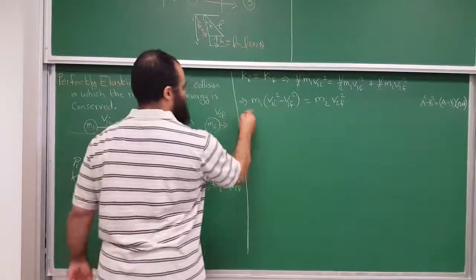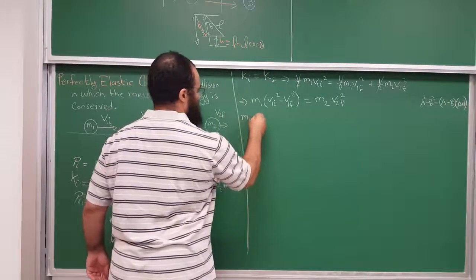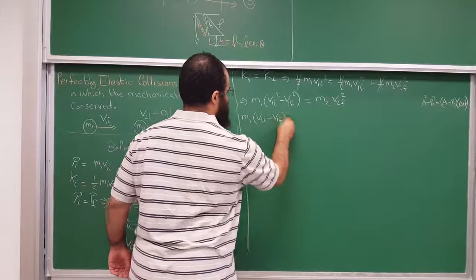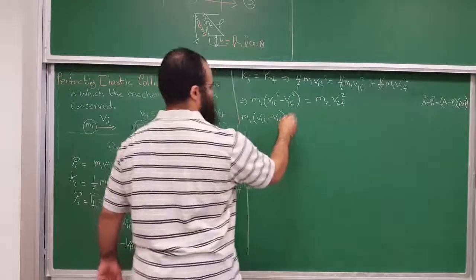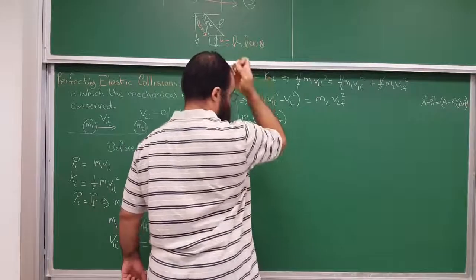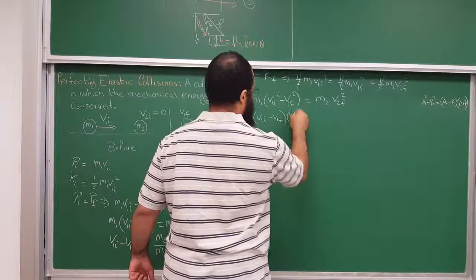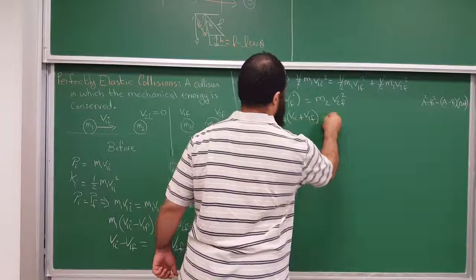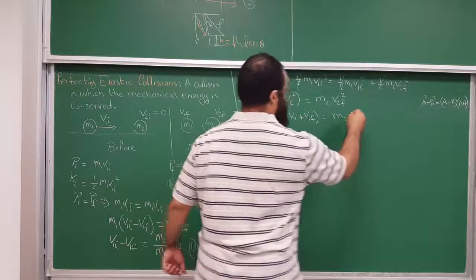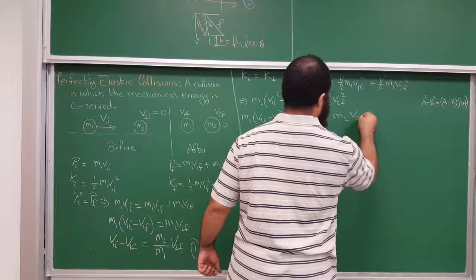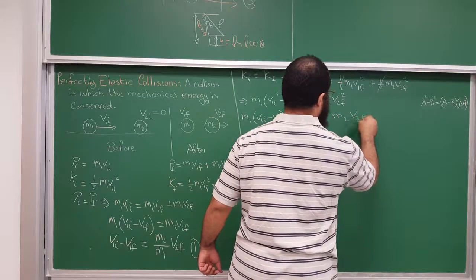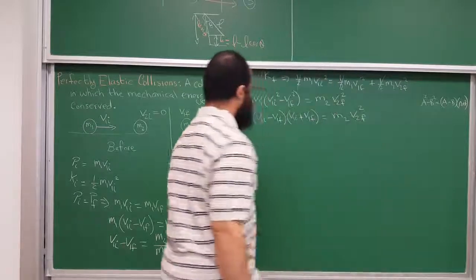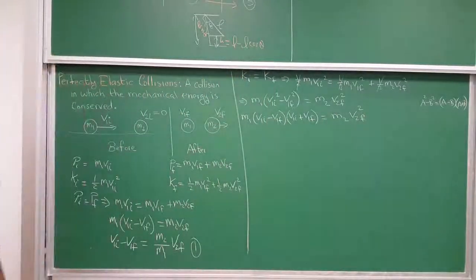So this will be M1 times (V1 initial minus V1 final) times (V1 initial plus V1 final) equals M2 V2 final squared. Okay.